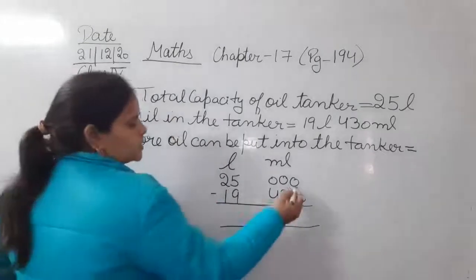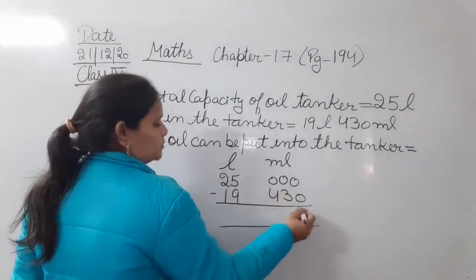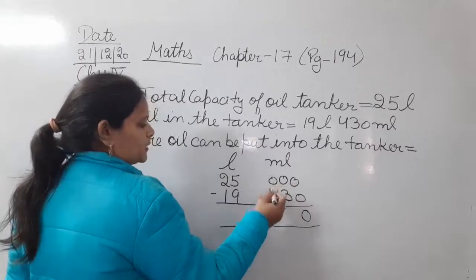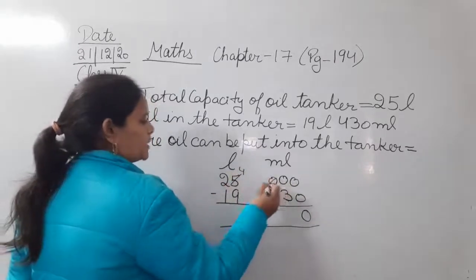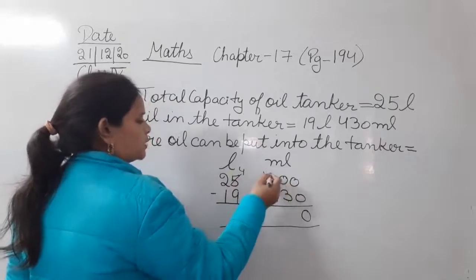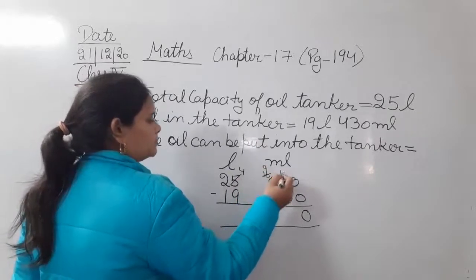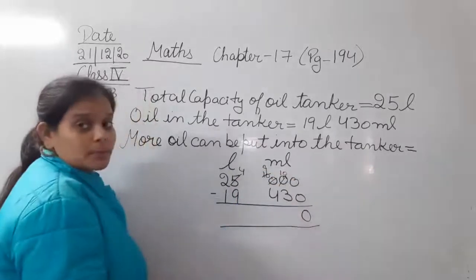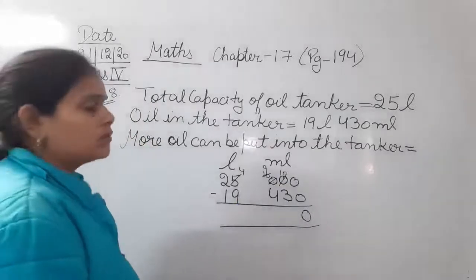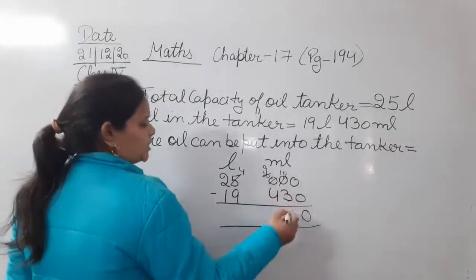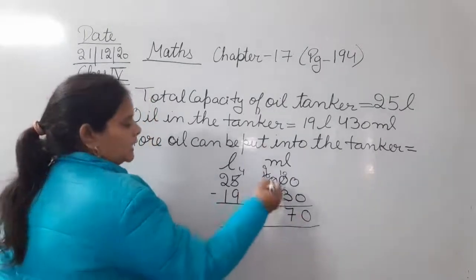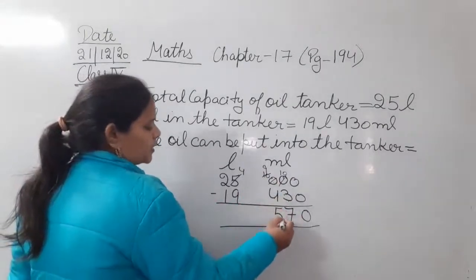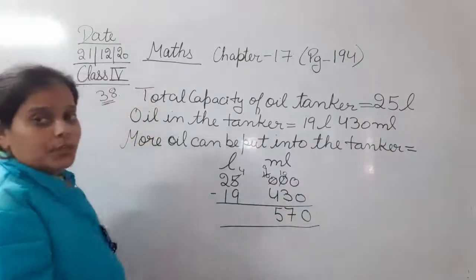0 minus 0, 0. 0 minus 3 is not possible, so it will borrow from here. The 5 becomes 4 and the 0 becomes 10. Then the 4 gives to it, it becomes 9 and the next becomes 10. 10 minus 3 is 7. 9 minus 4 is 5.